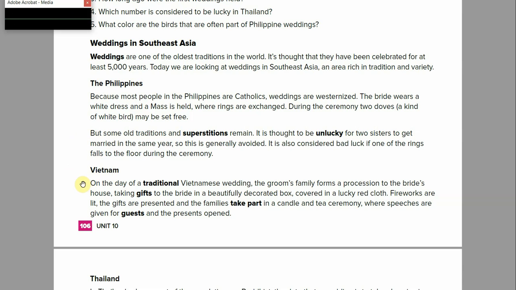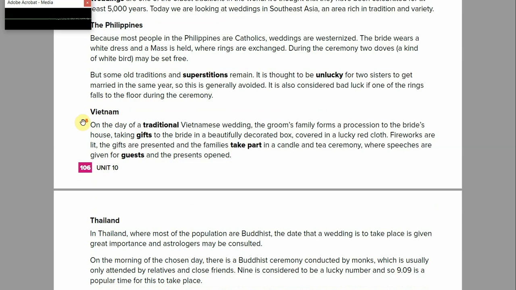Vietnam. On the day of a traditional Vietnamese wedding, the groom's family forms a procession to the bride's house, taking gifts to the bride in a beautifully decorated box, covered in a lucky red cloth. Fireworks are lit, the gifts are presented, and the families take part in a candle and tea ceremony, where speeches are given for guests and the presents opened. Thailand.